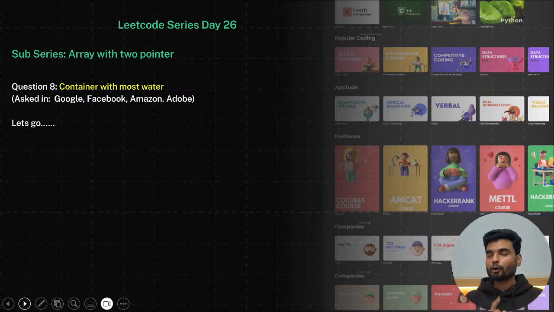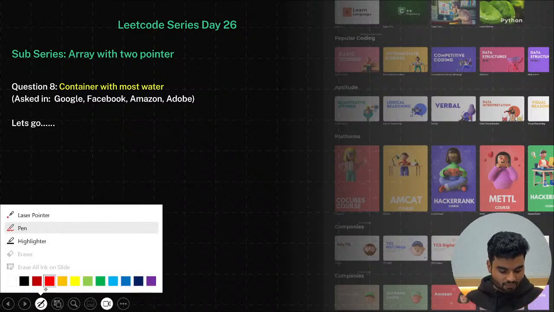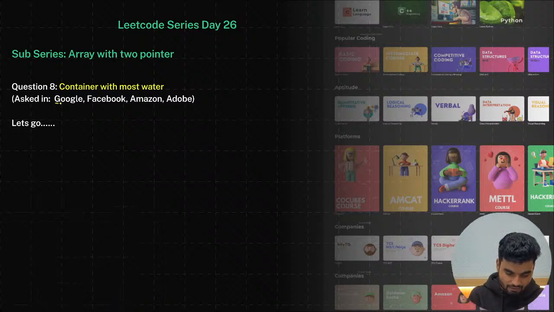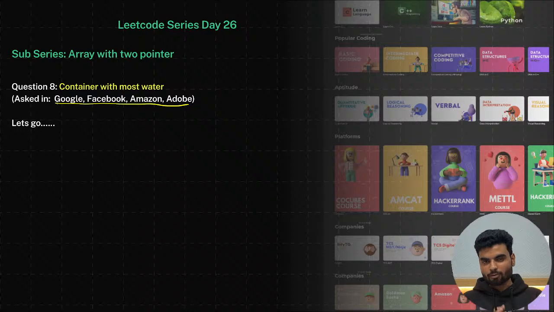Today we'll solve an important problem, that is Container With Most Water. I'm saying this is important because the record says it has repeatedly been asked in Google, Facebook, Amazon, and Adobe, and also in multiple startups. I even saw this question in my first coding interview. A lot of people get afraid of it because the problem sounds difficult to understand. But once you understand the problem statement, the solution becomes very easy. Trust me, very easy.